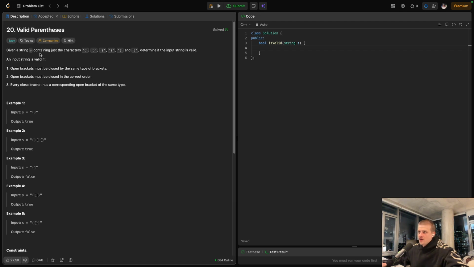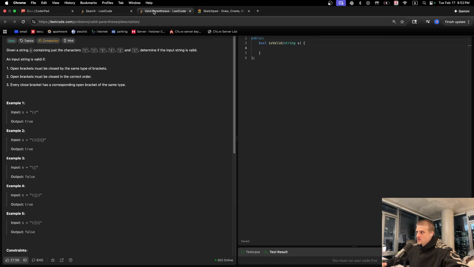All right, so we're given a string S containing just the characters parentheses, squiggly braces, and square brackets. So they want us to determine if the input string is valid, and it is valid if open brackets are closed by the same type of brackets, open brackets are closed in the correct order, and every closed bracket has a corresponding open bracket of the same type. So they're just looking for us to return true or false based on whether there's valid ordered parentheses in this string S.